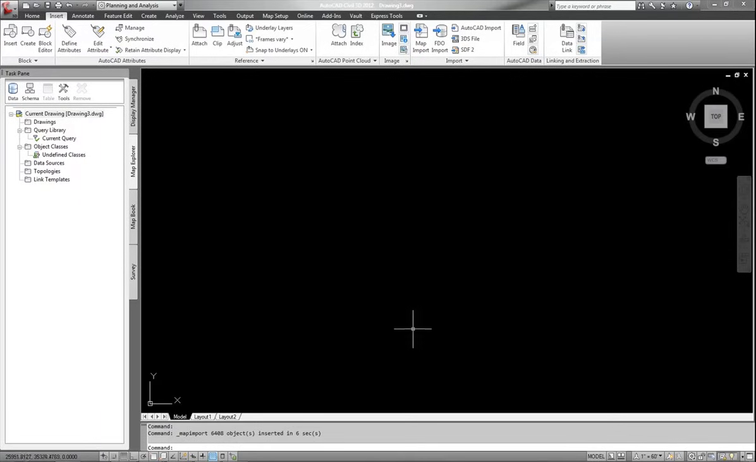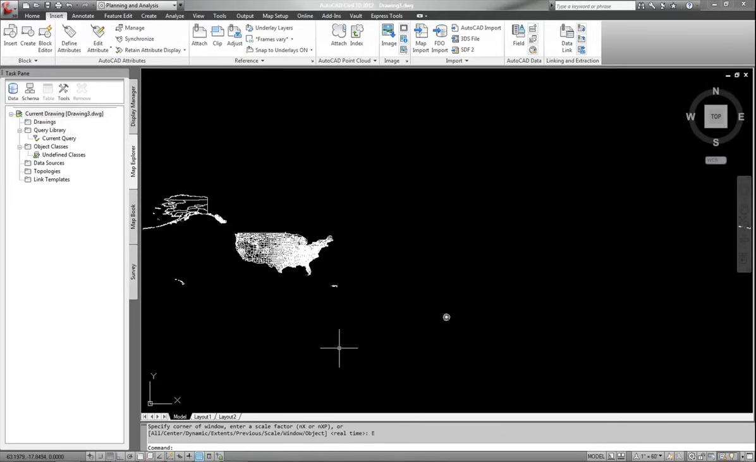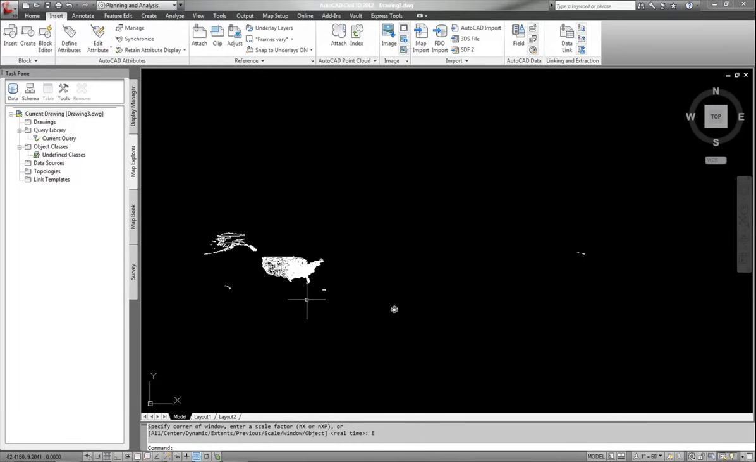As you can see at my command line, it imported 6,408 objects in 6 seconds. So where are they? Well, let's zoom extents, and there they are. As you can see, I've got every single county in the US.